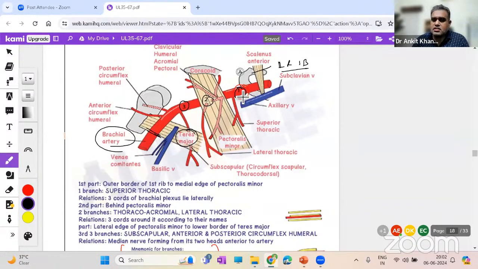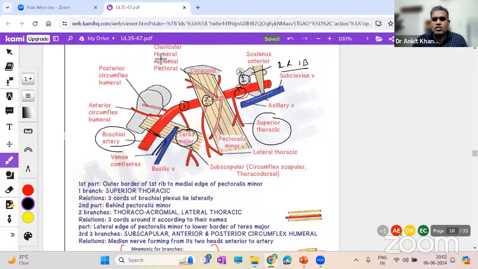So the first part of the axillary artery is close to the upper part of the thorax, because this is the first rib. So it gives off a branch that is known as the superior thoracic artery, in the upper part of the thorax. The second part is going to give the thoracoacromial artery.